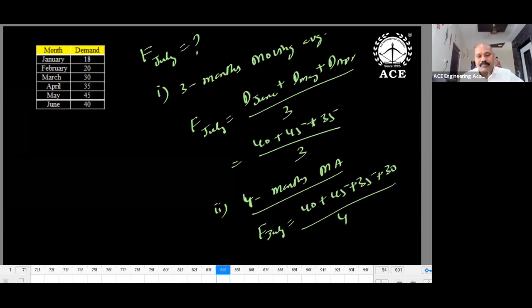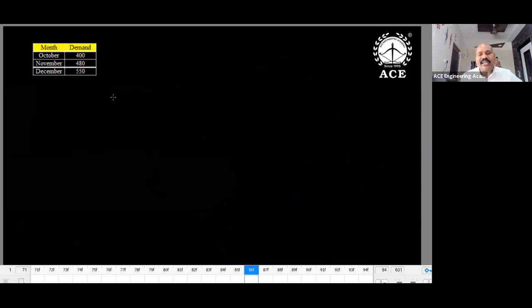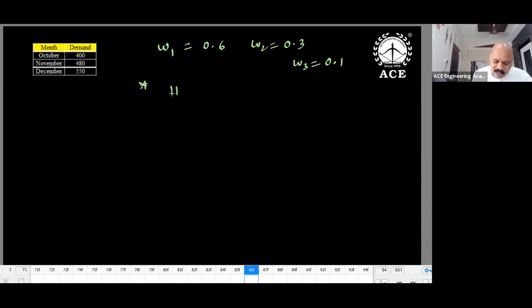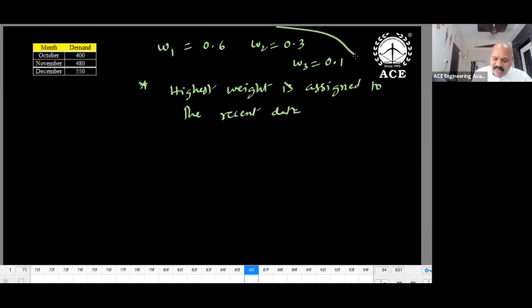Coming to the weighted moving average method, the weights are given to us. Suppose in this problem the weights are given like this: W1 is equal to 0.6, W2 is equal to 0.3, W3 is equal to 0.1. The highest weight you always have to give to the recent data. This is the given data.